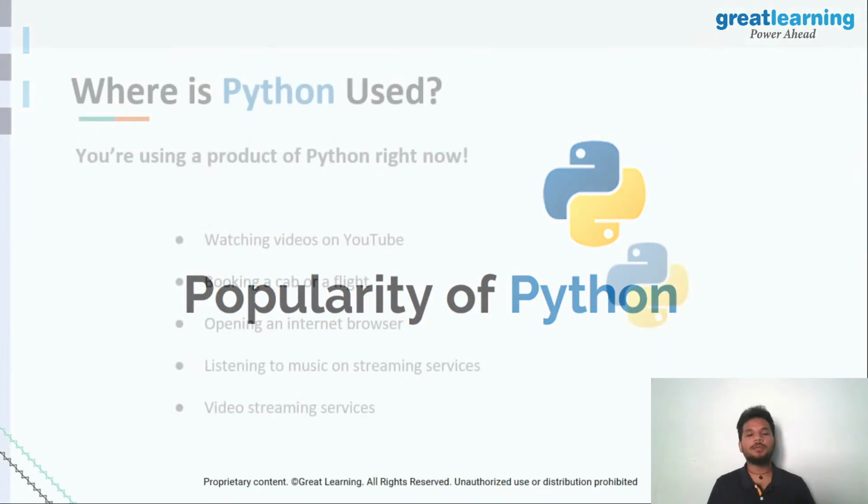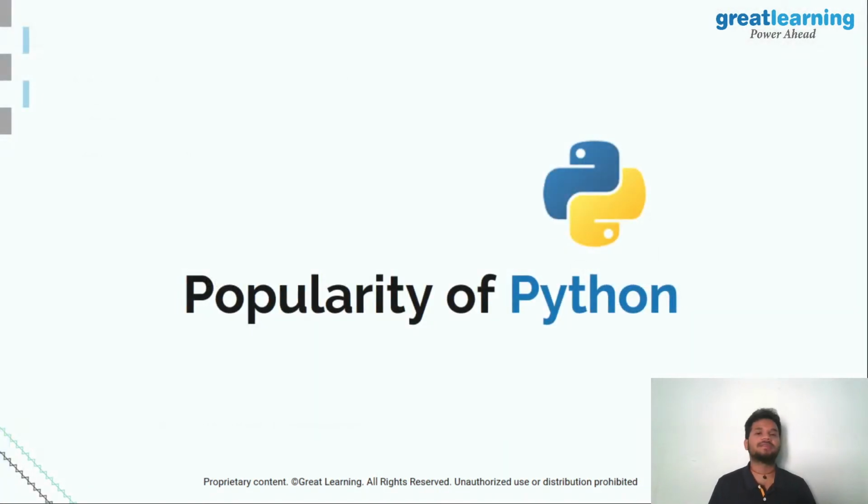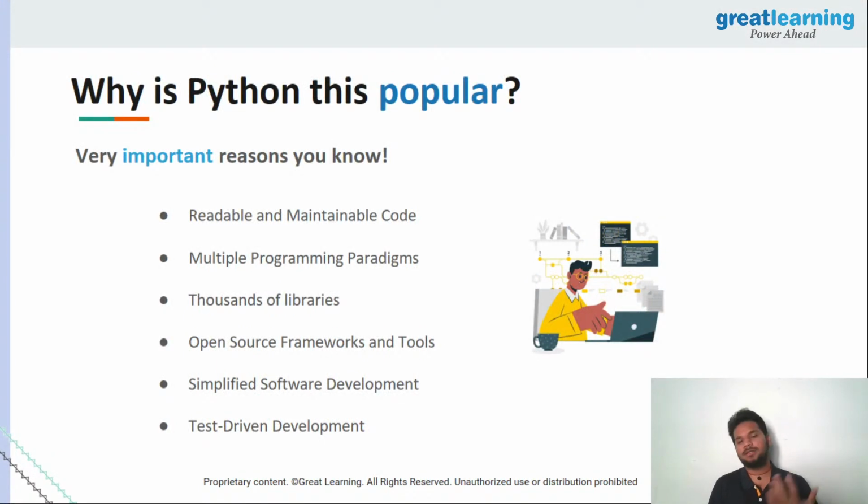So to quickly talk about the popularity of the Python programming language, see, the code is very much readable. It is maintainable, in the sense that, as I told you, it's very simple to understand. And whenever you're making any sort of changes as well, it's easy to do that. There are a lot of programming paradigms out there. You want to work with object-oriented programming, perfect. You want to use other types of programming, again, a lot of paradigms are supported too.